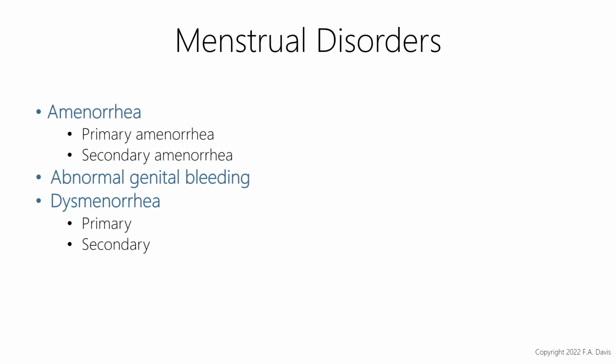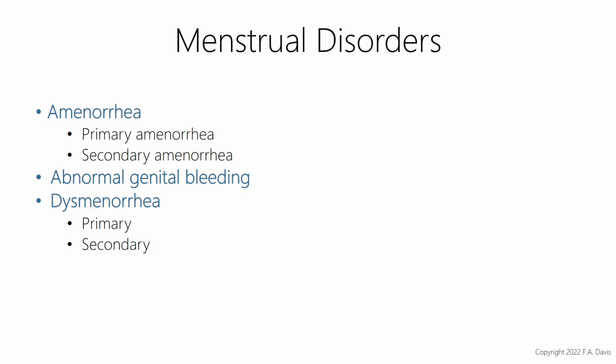Menstrual disorders. Remember that amenorrhea is the absence of menstruation. It's either primary or secondary. Primary occurs when menstruation has never occurred, and secondary occurs when menstruation starts and then it stops. It has to be at least 3 months in women that have regular cycles already, and 6 to 12 months in women that have irregular cycles. So usually there's an underlying cause, but primary is when they've never had a menstruation, and secondary is when they've had a menstruation regularly, and then it stops. So 3 months for people with regular cycles and 6 to 12 for people with irregular cycles.